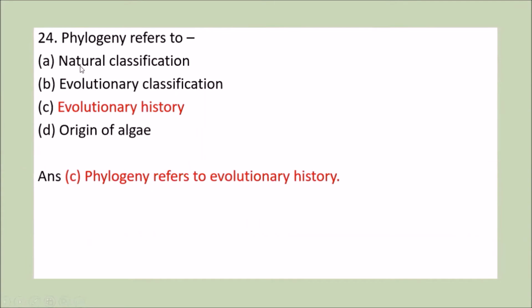Phylogeny refers to natural classification, evolutionary classification, evolutionary history, and origin of algae. Now this phylogeny, it refers to evolutionary history. So option C is the correct answer.